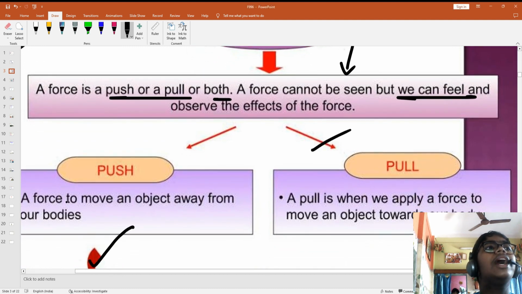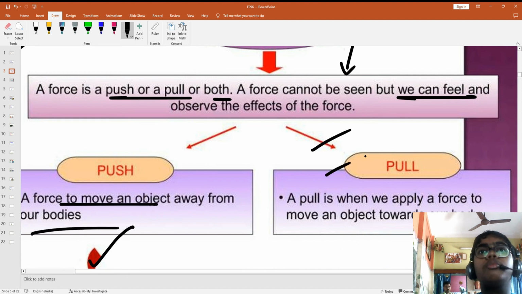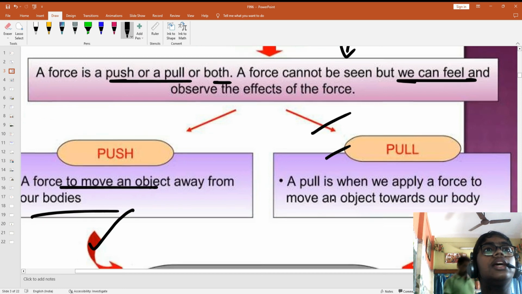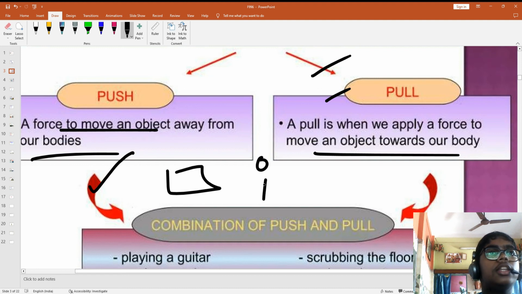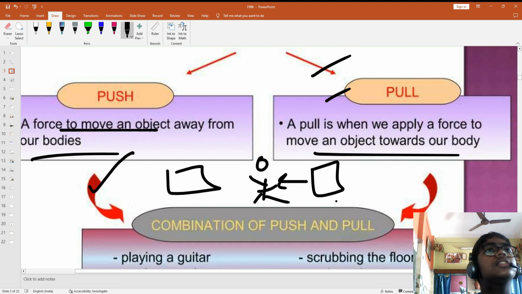Push means when an object is moving away from you, and pull means when an object is moving towards you. If this body is like this, then you are pulling it towards you. Or when you are shifting this box far away like this, that one will be only the push.